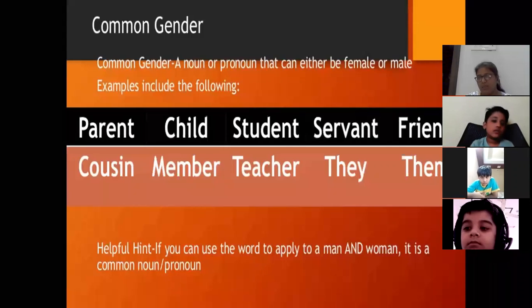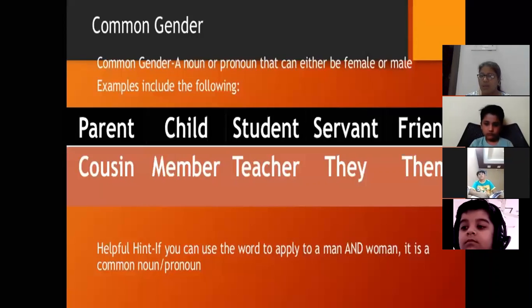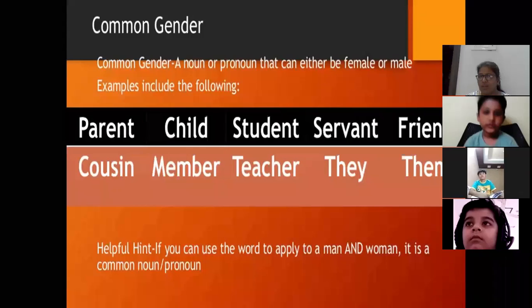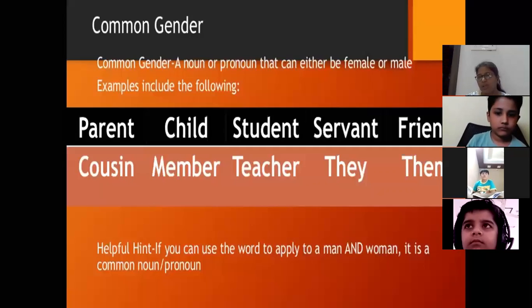A parent can be male and a parent can be female. Father is also a parent and mother is also a parent. So we have used a common word for father and mother. Same with child. If I want to say it for a boy or a girl, I will say child only. I am not going to say boy child or girl child.